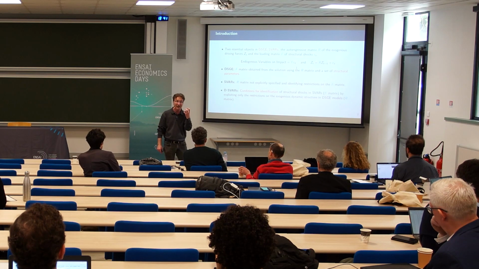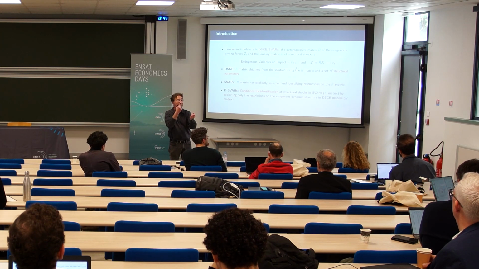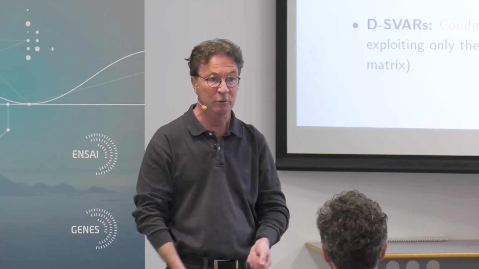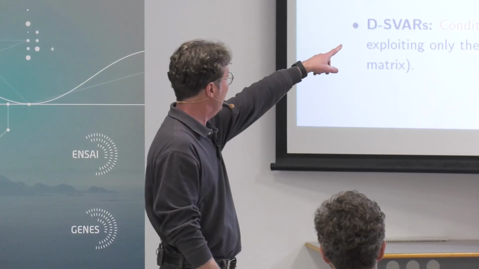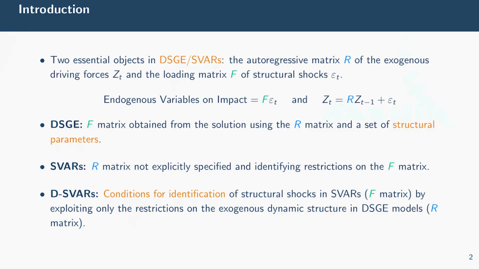But it is a very complex object because it is a nonlinear function of the deep model parameters together with the dynamic properties of the exogenous variables. So the R matrix, together with the structural parameters, helps to obtain the solution for F.